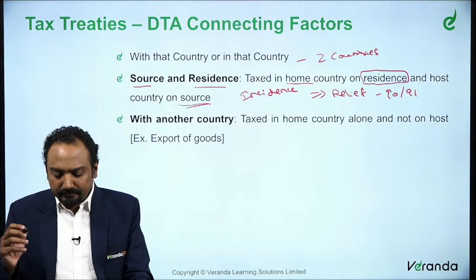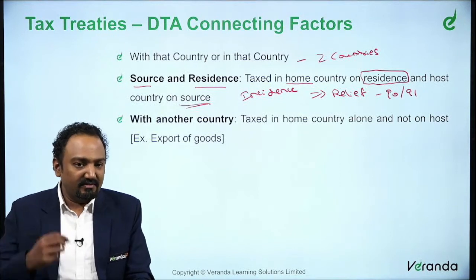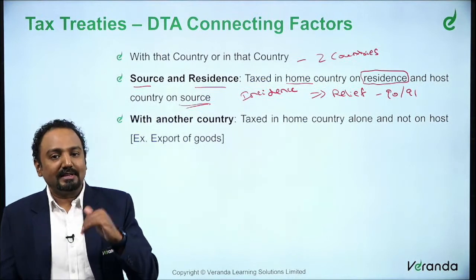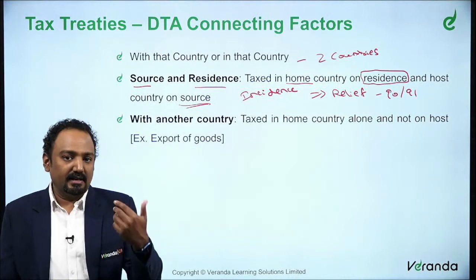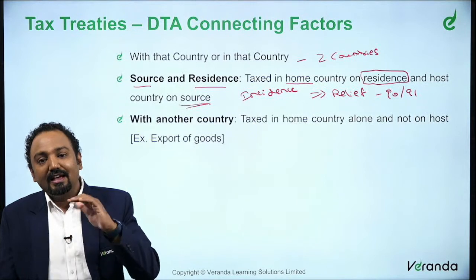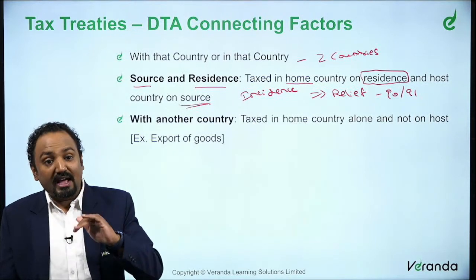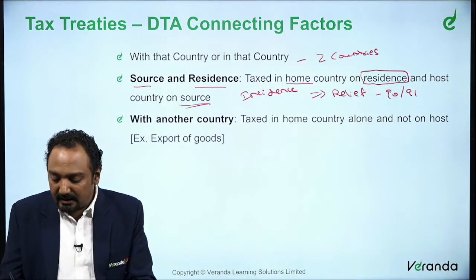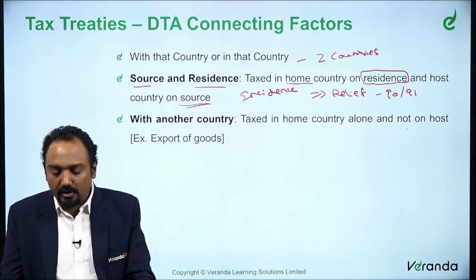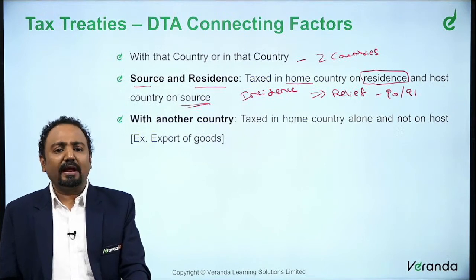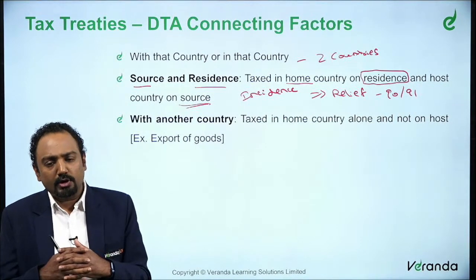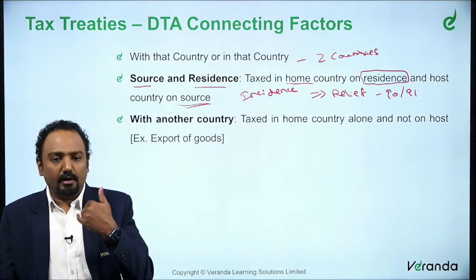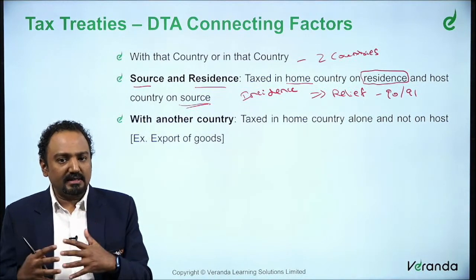What happens when I say with another country? When I say with another country, we said two countries should be involved. So let's say that one country is the one with another country. Going back to that example, when we said India and USA, we are having a transaction with a country which is USA, that is with another country. So in that case, it is taxed in the home country alone and not in the host country. Something like your export of goods. What happens in export of goods? When you are exporting goods into USA, you are earning money in India only, it is an Indian source.